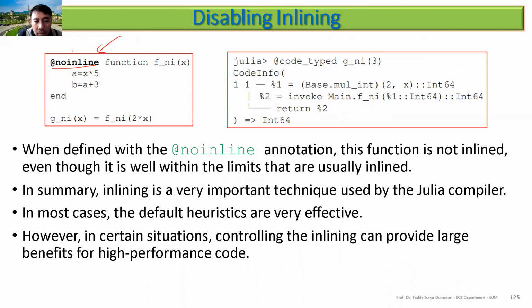When you don't want to inline, what happens? You can see here it calls the function, invoke main fn. So this is a function call. Although this one is simple and the Julia compiler by default can do the inlining, it doesn't, because you have the noinline macro here. Then it will do a function call.